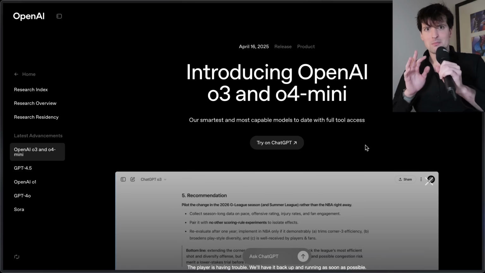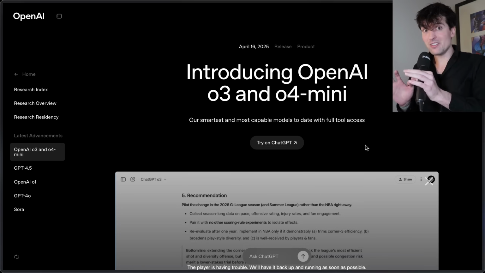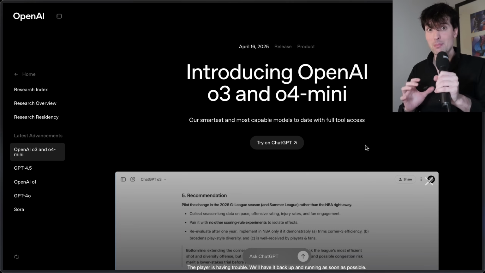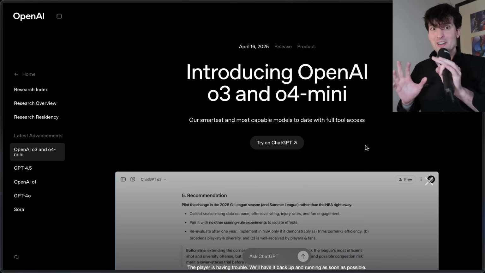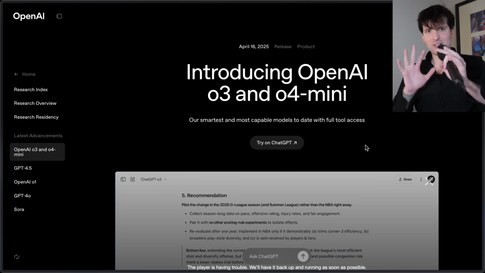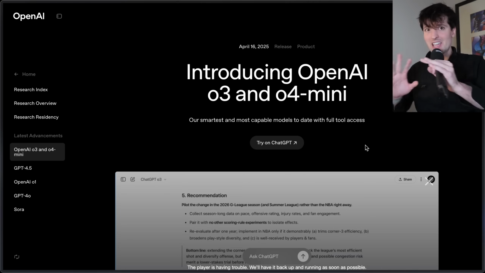O3 and O4 Mini. But this isn't just about those models. They are interesting models, the benchmarks are cool, O4 Mini is probably my new favorite model ever, but we have a lot more to talk about than that, because what this release represents is a huge fundamental attack on a certain company you guys are familiar with, Anthropic. It is clear that OpenAI does not like that Anthropic is currently seen as the developer-friendly company, which is why they're doing a bunch of chaotic things here, from creating their own open source alternative to Claude Code, to potentially buying Windsurf, to focusing almost entirely on tool calls and code integration. There's a lot here for developers in particular, and I can't wait to dive into all of it.